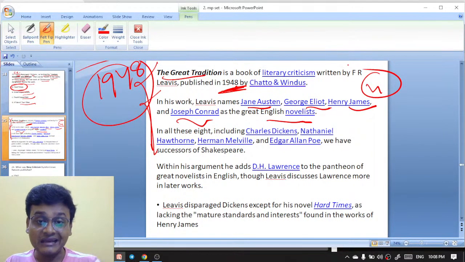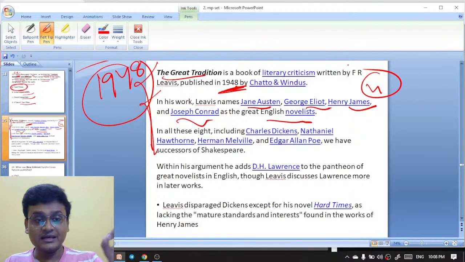Okay, these are four great English novelists: Jane Austen, George Eliot, Henry James, and the last one is Joseph Conrad. The Great Tradition was written by F.R. Leavis. It was published in 1948, whereas the four great English novelists are Jane Austen, George Eliot, Henry James, Joseph